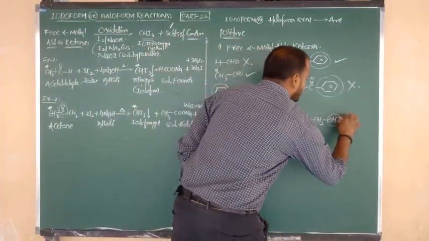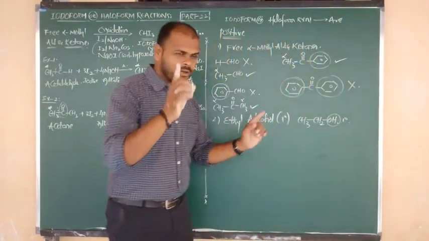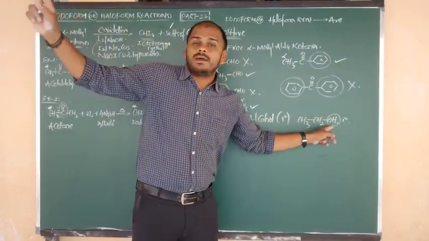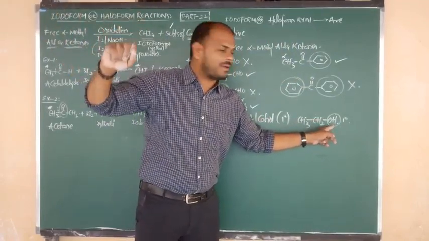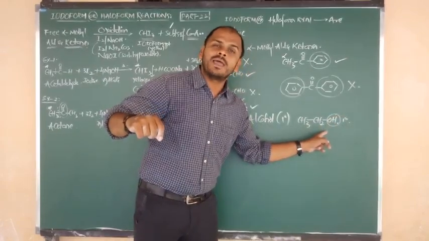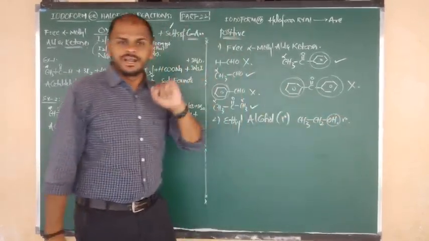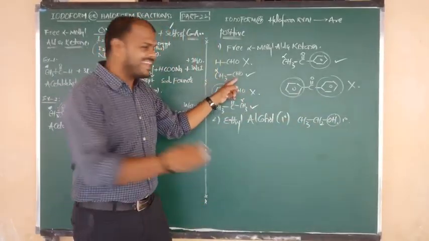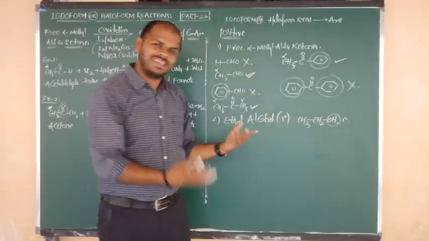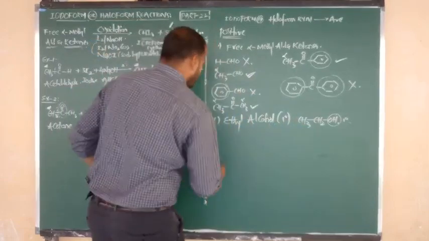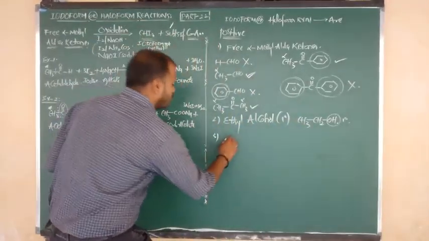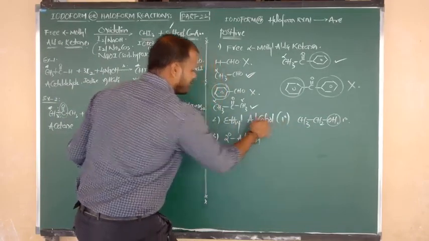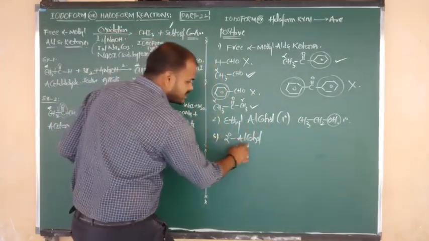So this is a primary alcohol. Listen carefully. Ethyl alcohol is a primary alcohol, as we have studied so many times in the previous classes. Upon oxidation it gives aldehyde. A two-carbon aldehyde means you are getting acetaldehyde. That's why we say ethyl alcohol is positive. Good. Next I want to show you secondary alcohols. In primary, only ethyl. Next one is what?